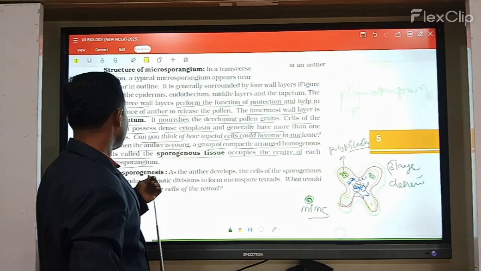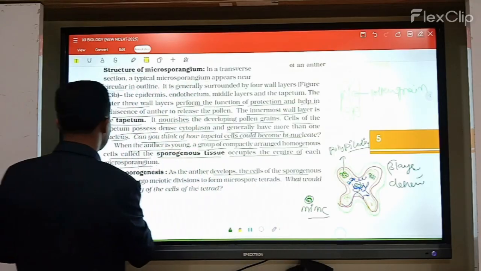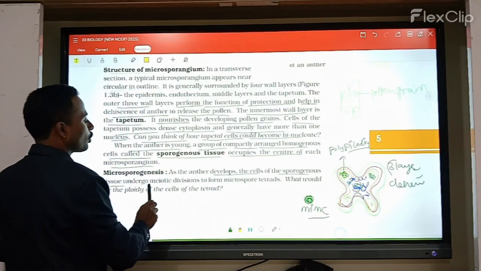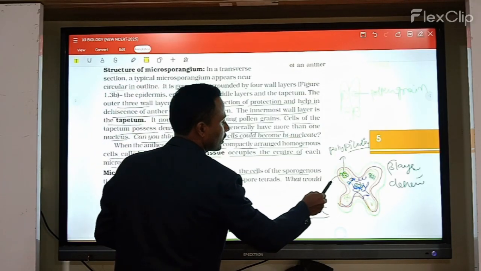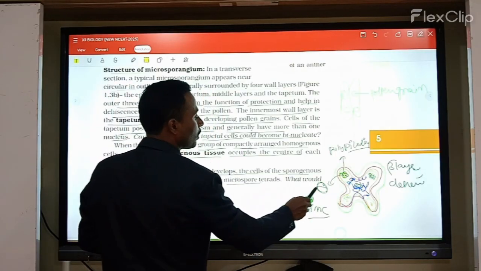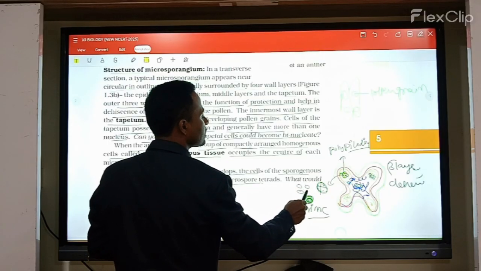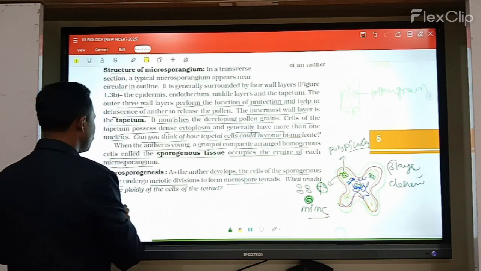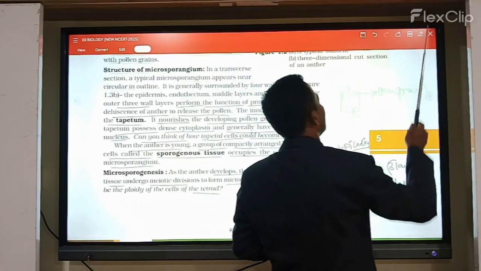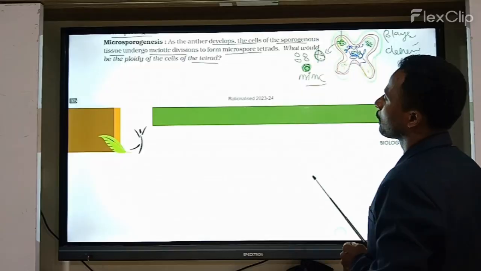Next, after microsporogenesis, the anther develops cells as sporogenous tissue. These cells undergo mitotic division and form tetrads. 1, 2, 3, 4. How many cells? They form 4 cells in a tetrad. What would be the ploidy of the cells of the tetrads? Each cell is in a haploid condition.